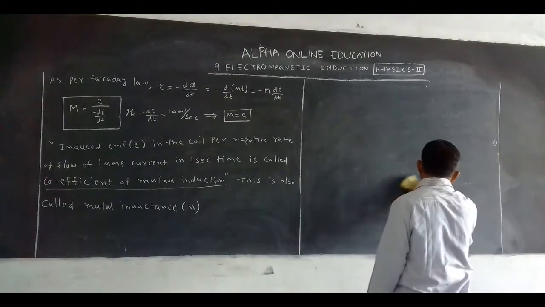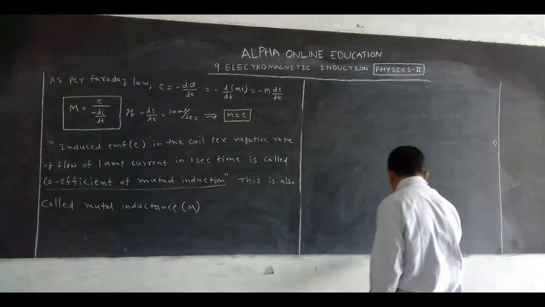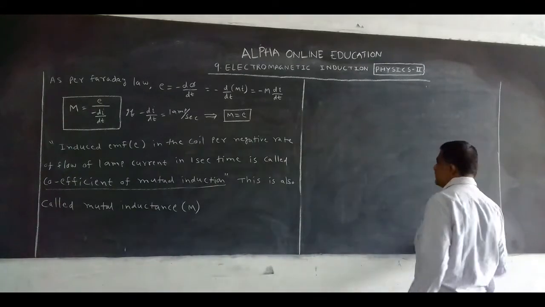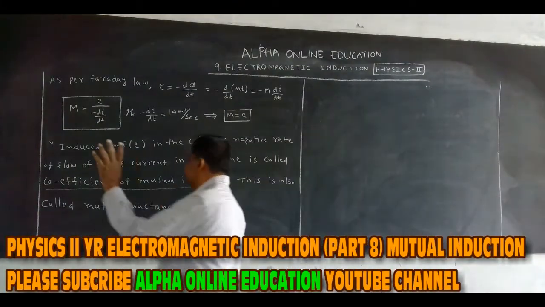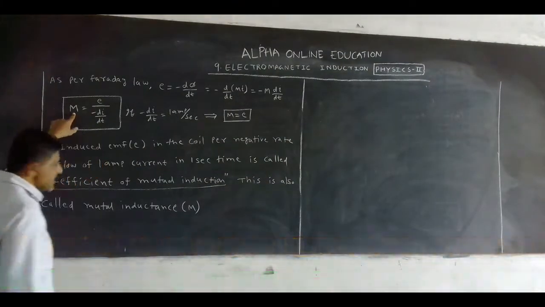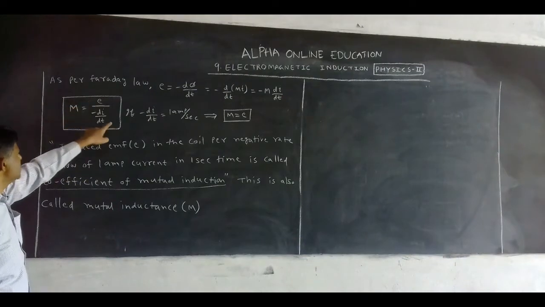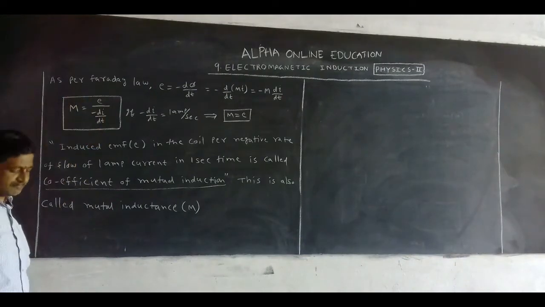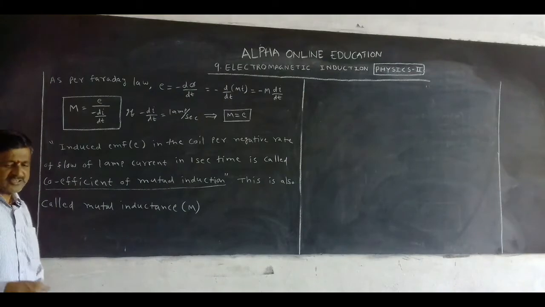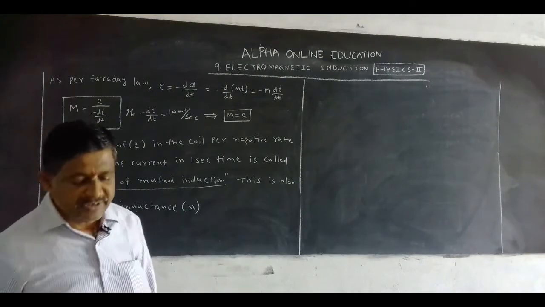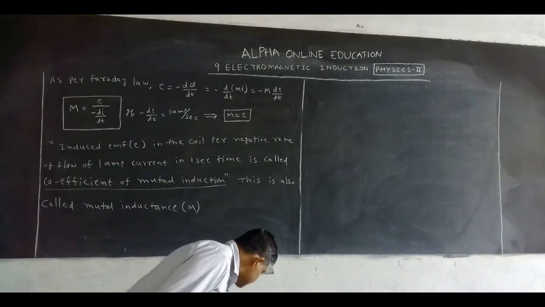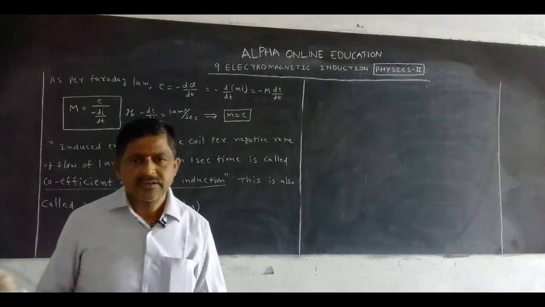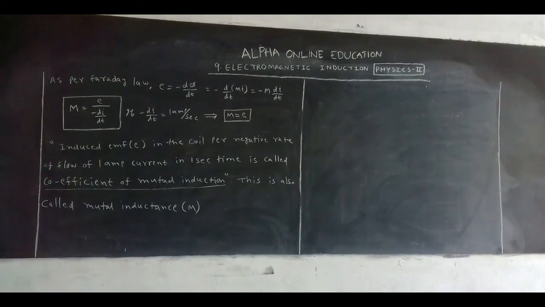The mathematical expressions for the coefficient of self-induction and the coefficient of mutual induction are the same. Self-induction is L equal to E by minus dI by dt. Mutual induction is also the same: M is equal to E by minus dI by dt. These two are very important for 2 marks questions.